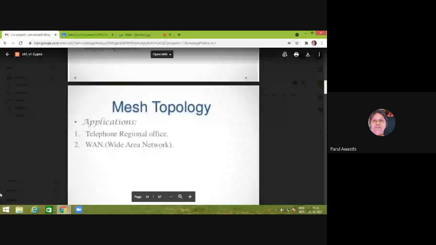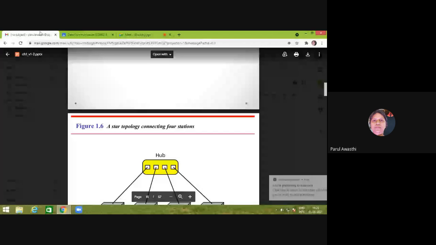The next is your star topology. Is there any problem in mesh topology? No, ma'am. Okay. So I will move on to the next topology, which is our star topology.